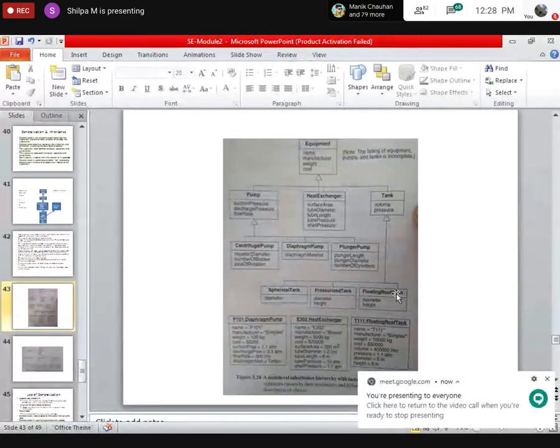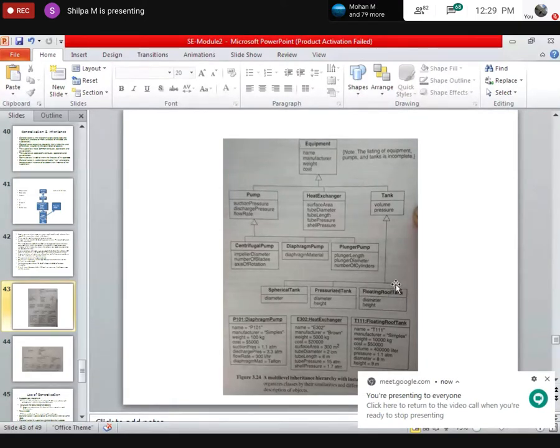If I take only floating roof tank, it has two attributes: diameter and height. What Maithili and other friends said, I agree. But some of you said three. I don't know how it is. Someone simply posted it; if you copied it, you should know why. So okay, two is fine.